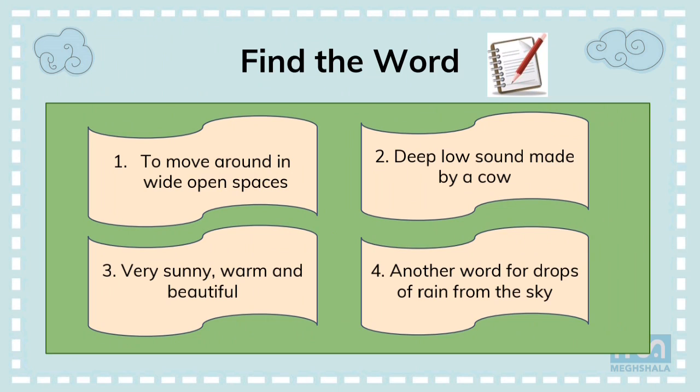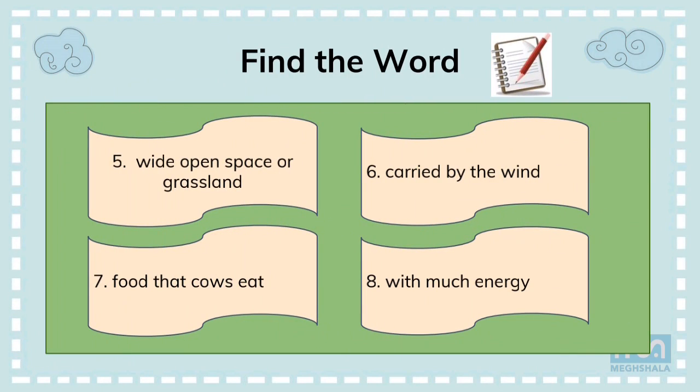Third one: very sunny, warm and beautiful. Fourth one: another word for drops of rain from the sky. Next meaning: wide open space or grassland.